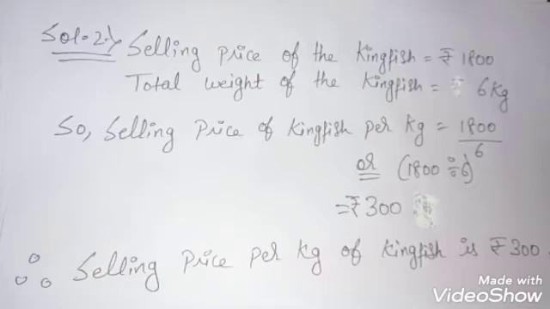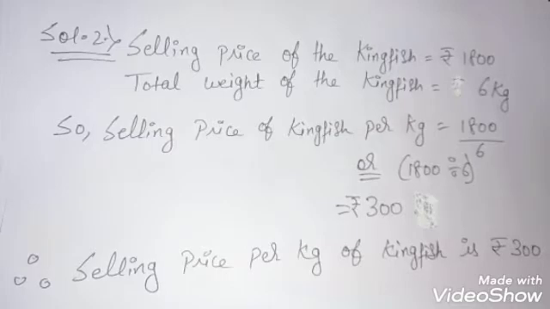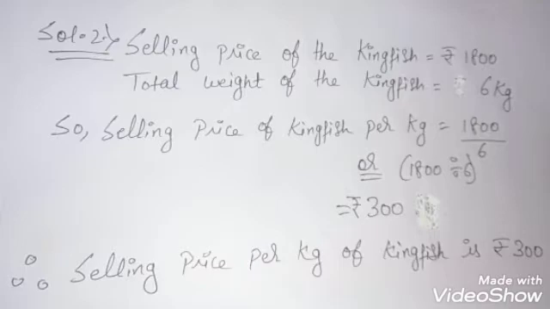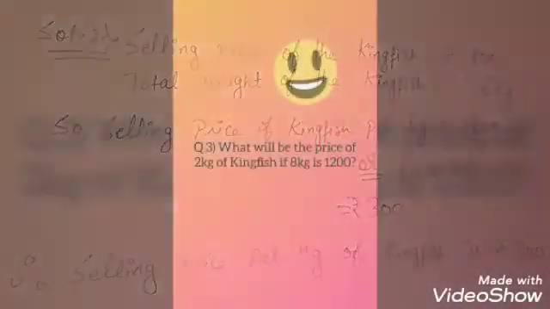Why are we dividing it? Because we know if the selling price of 6 kg is 1800, then the selling price for 1 kg will always reduce, and when something is reducing, we always divide it. Okay students, have you understood this one? So selling price per kg of kingfish means 1 kg of kingfish is 300. Now come to the next question.